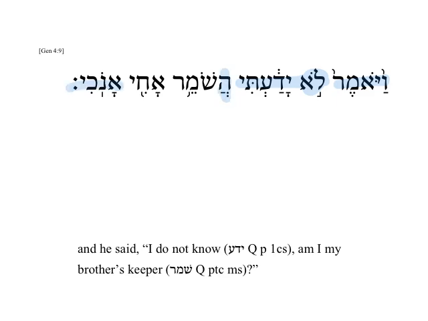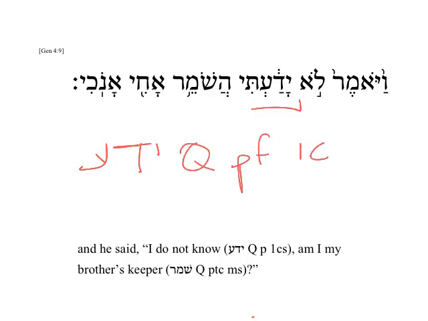Am I a keeper of my brother? And here again we have the same root word from yod, dalet, ayin, to know. And here we have a Qal perfect 1cs.